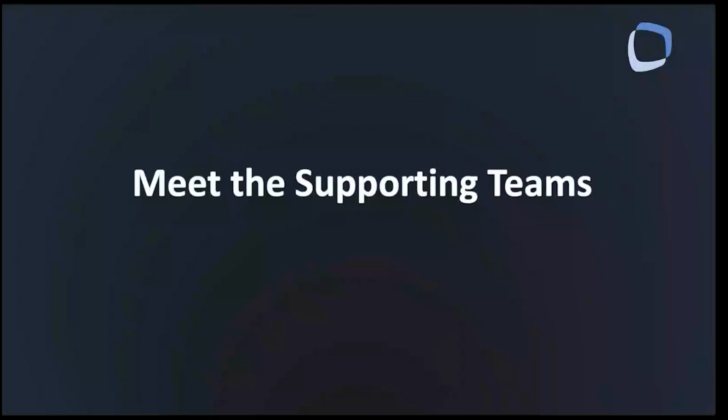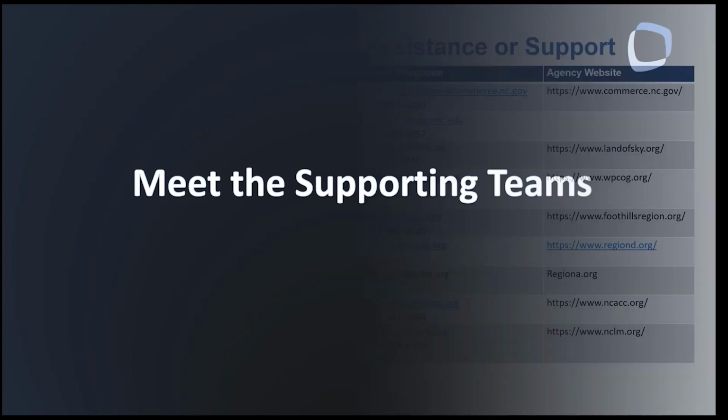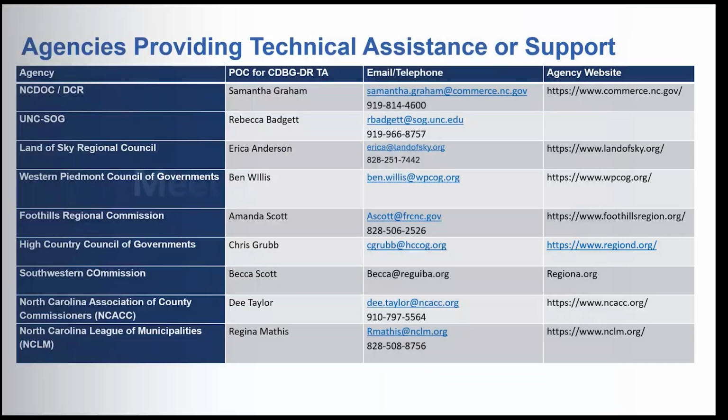Okay, so I understand that this has been a lot of information to take in within just a couple hours. But we don't want you to feel overwhelmed. Just remember that you're not expected to navigate all these processes alone. There are multiple partnering agencies here to support you, whether that's the state or school of government or your COGs or associations, like the Association of County Commissioners or the League of Municipalities.